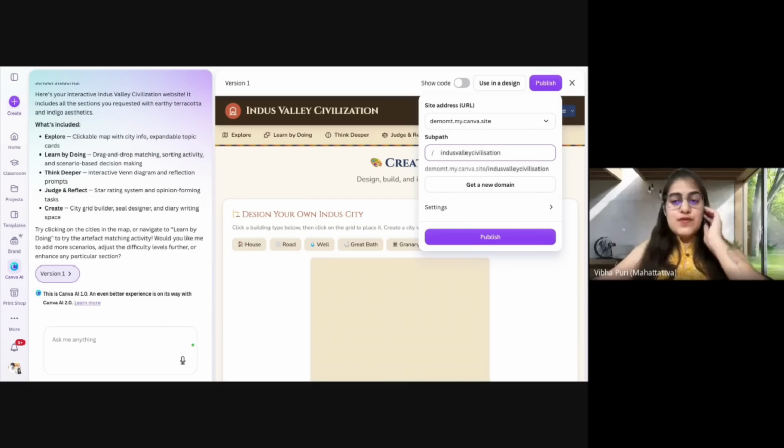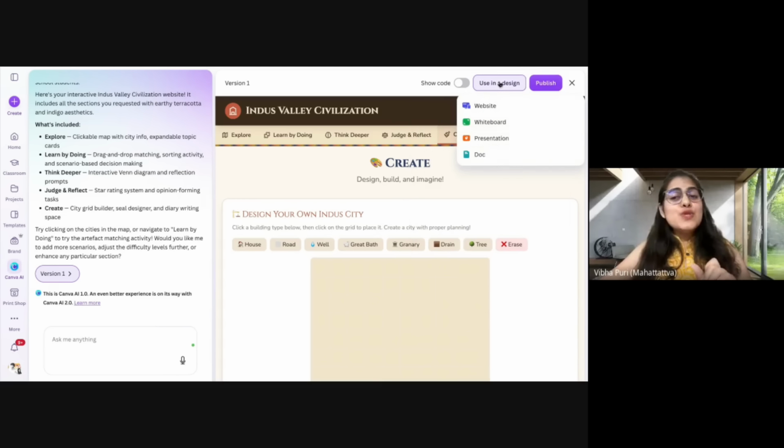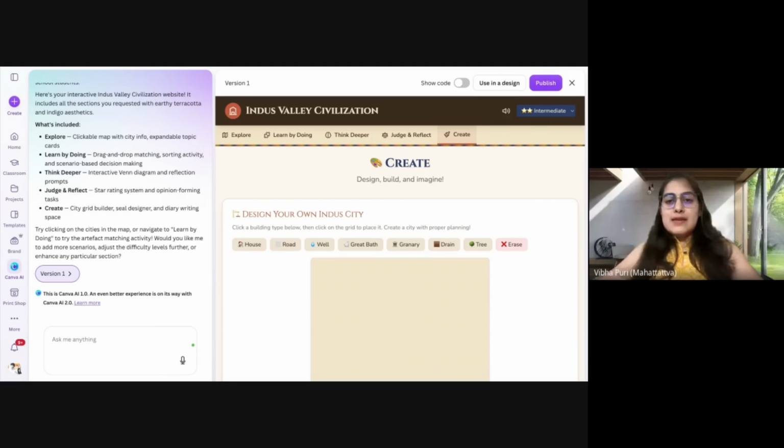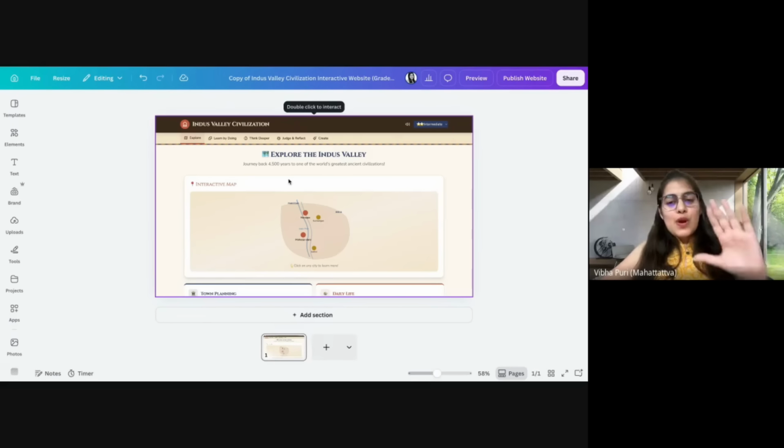There was one of you who was asking right now if we can add a video within this. If you feel like you want to add a video here, what you can do is use it in a design. It'll open in a normal Canva design. Now I'm sure most of you must have used basic Canva features already. Now what it has done is it has put my website inside a Canva design, an editable Canva design.